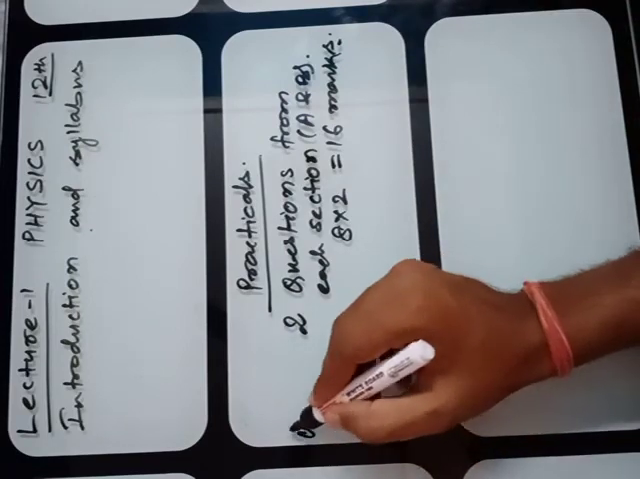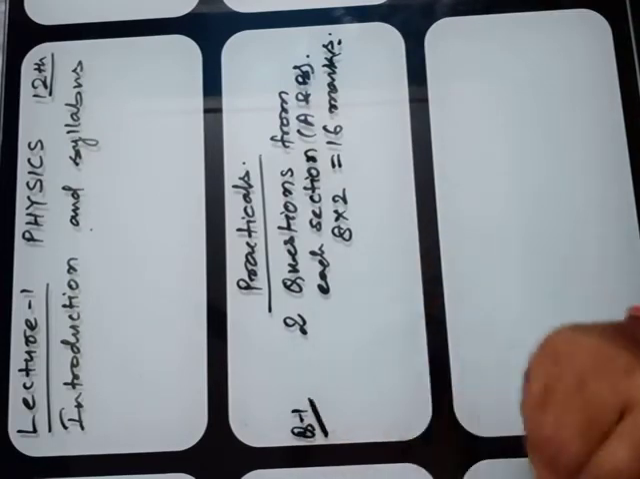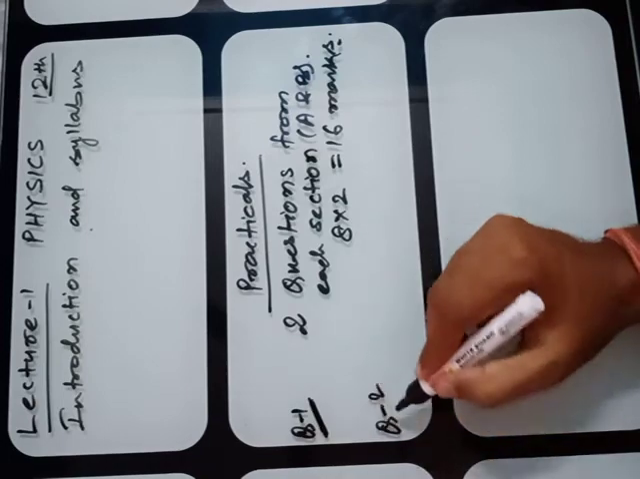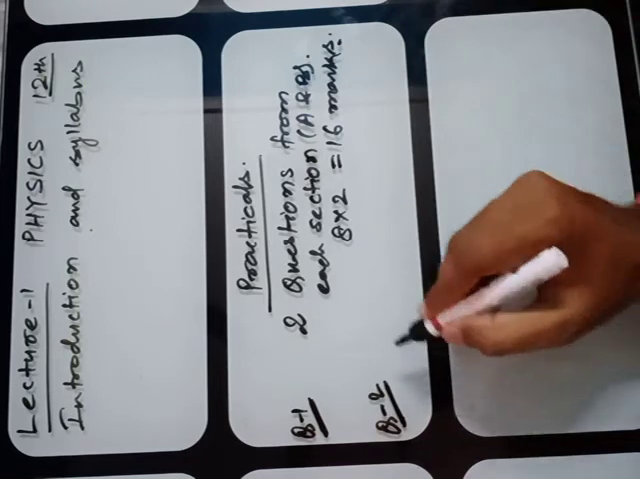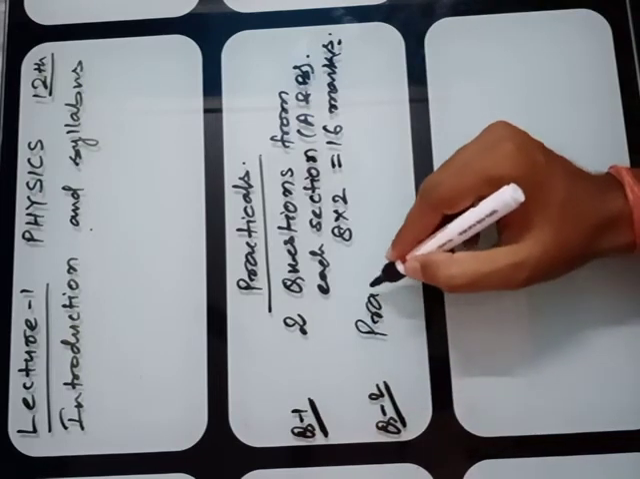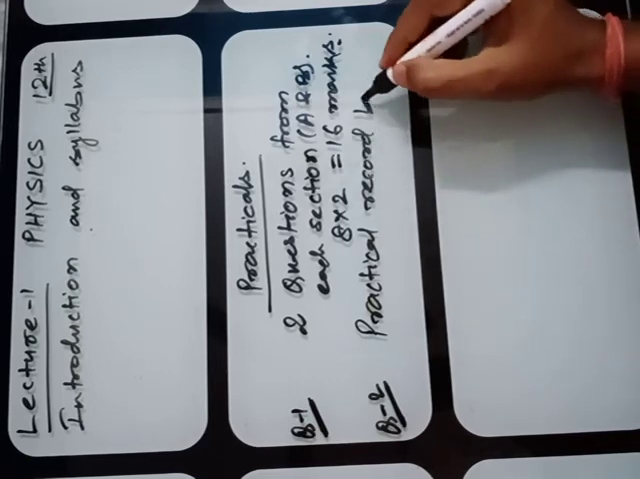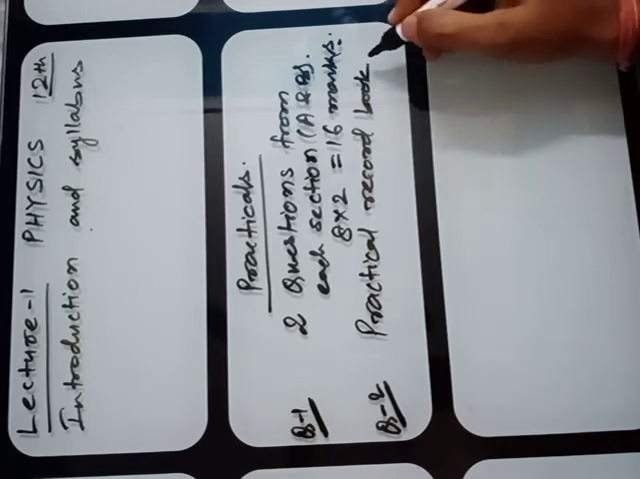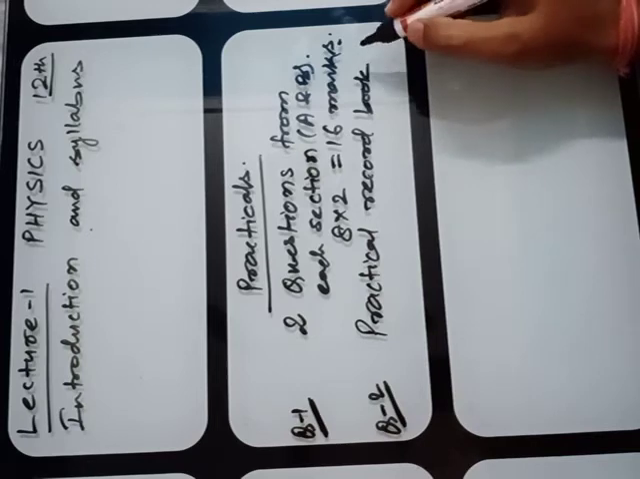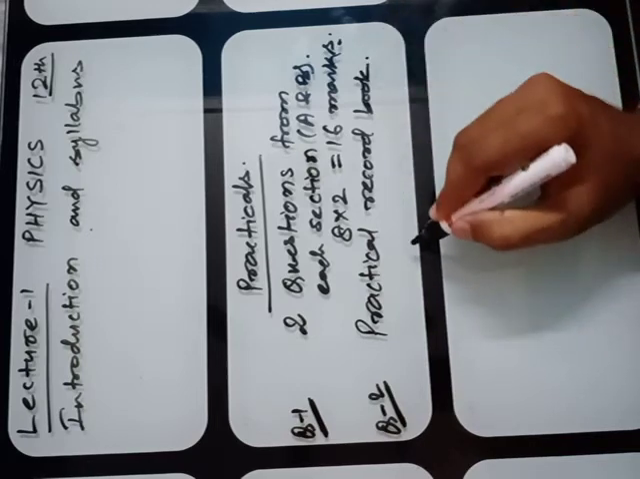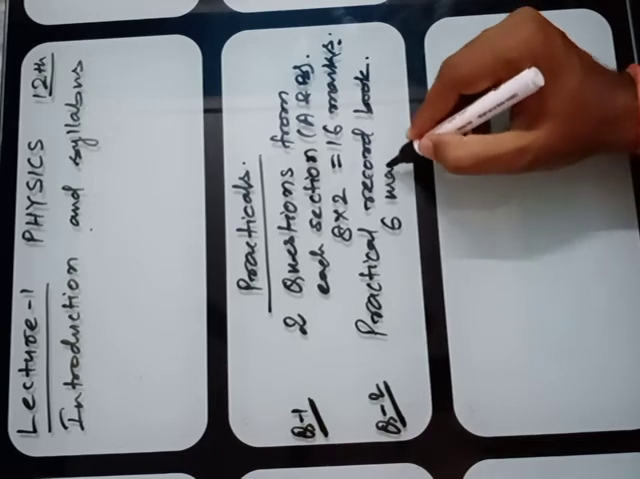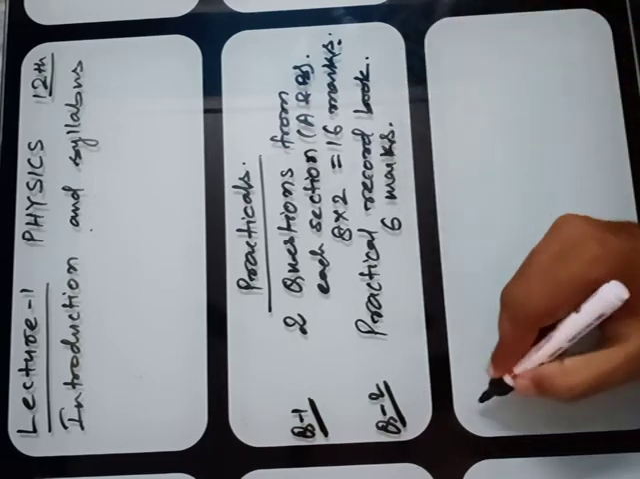This will be written as question number 1 in your exam. Now question number 2 will be the practical record book. Throughout the session you have to perform the experiments in your lab, and you have to record them in the practical record book. You will get 6 marks for this practical record book.